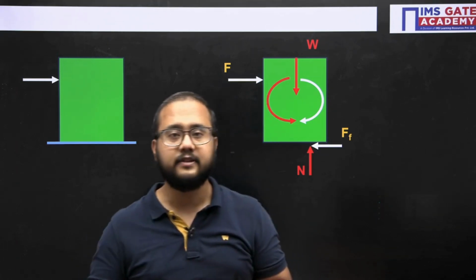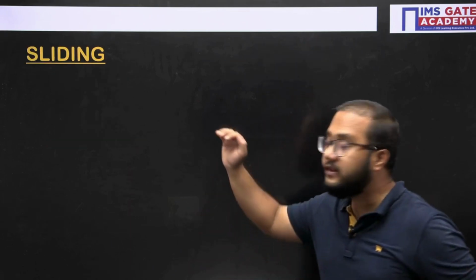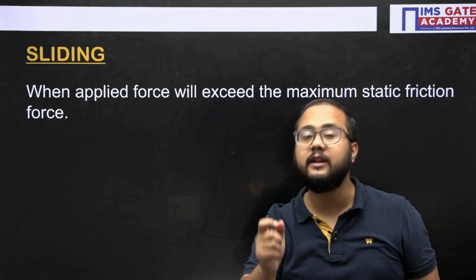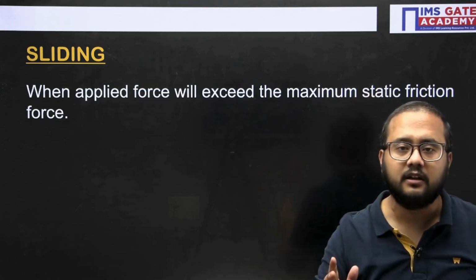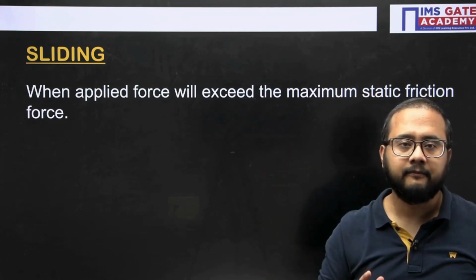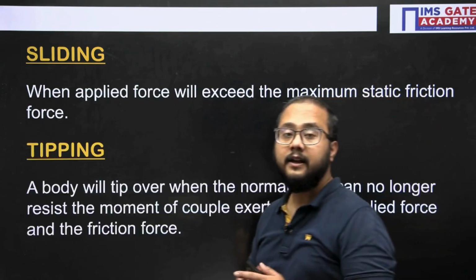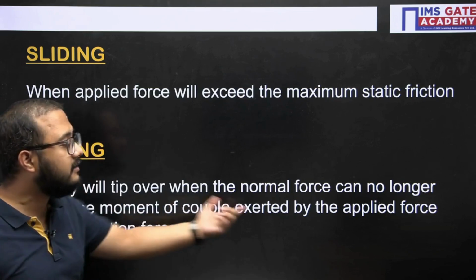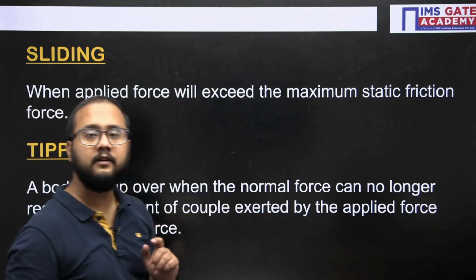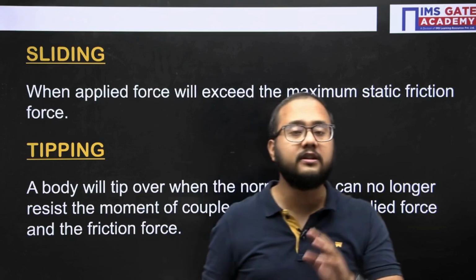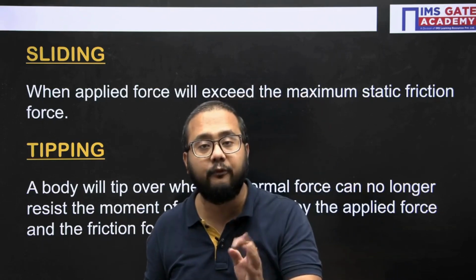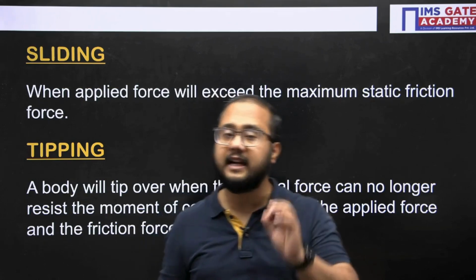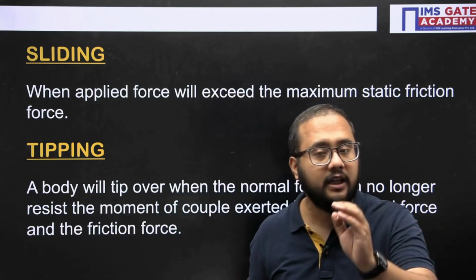Okay. Now see here everyone, when I say sliding, what is the requirement? The applied force should exceed the maximum static friction. Only then will the sliding happen. And when will tipping happen? When the normal force can no longer resist the couple exerted by the applied force and the friction force. Okay, the normal force is not able to resist the couple formed because of the applied and the friction force. Then only tipping will occur. That is the important detail that you need to understand.